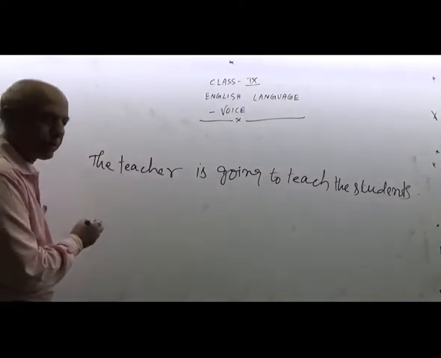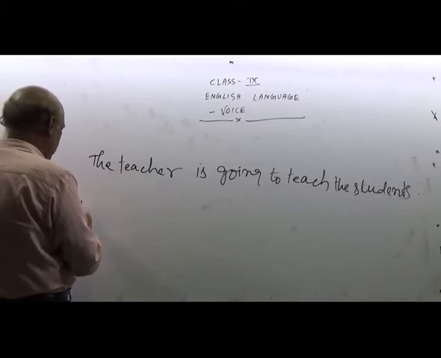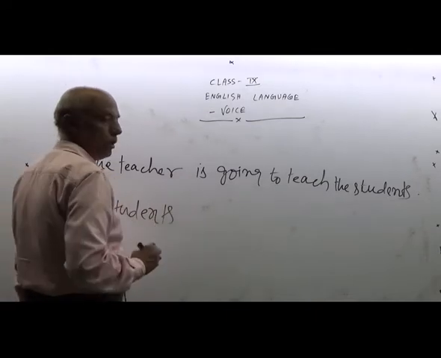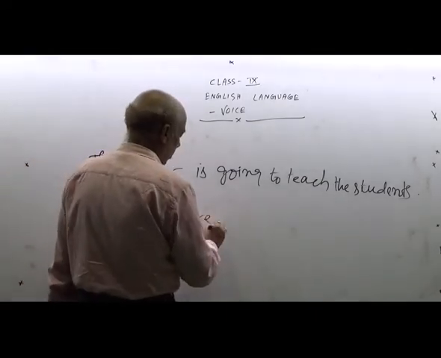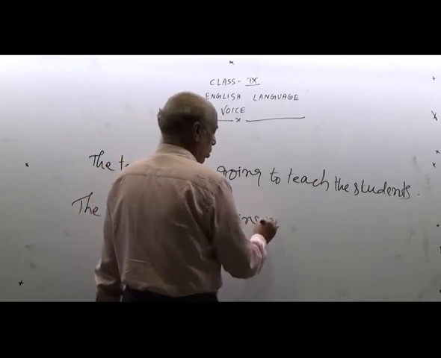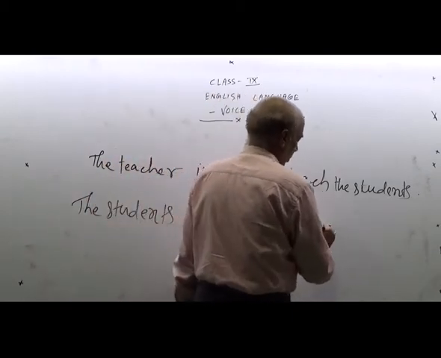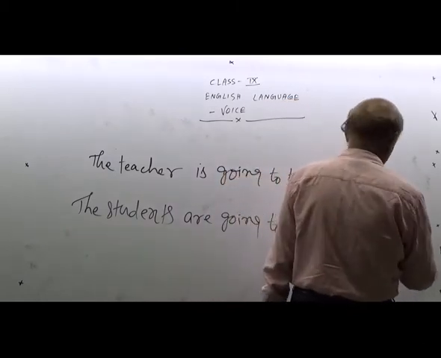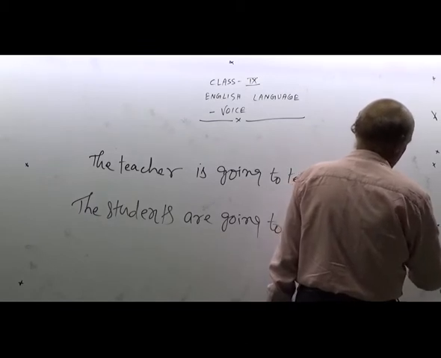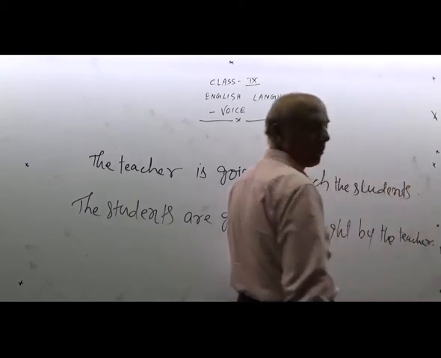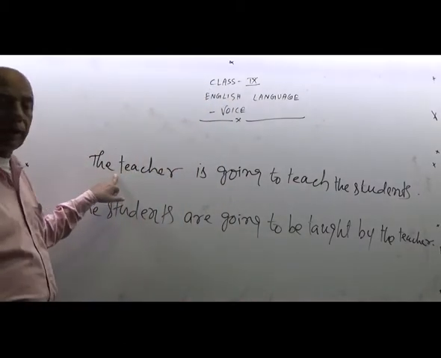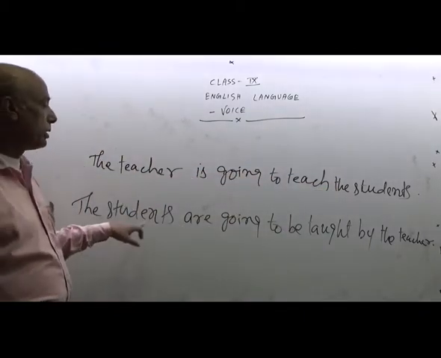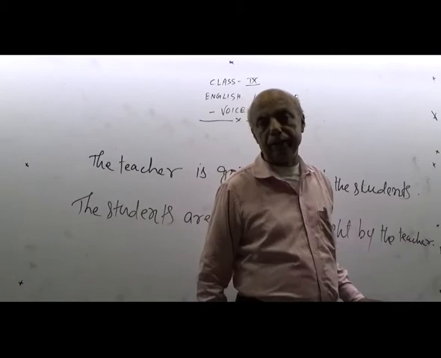It is to be changed into passive. The students are going to be taught by the teacher. The first sentence is active: the teacher is going to teach the students, and passive: the students are going to be taught by the teacher.